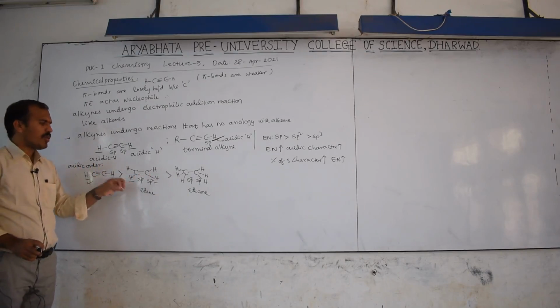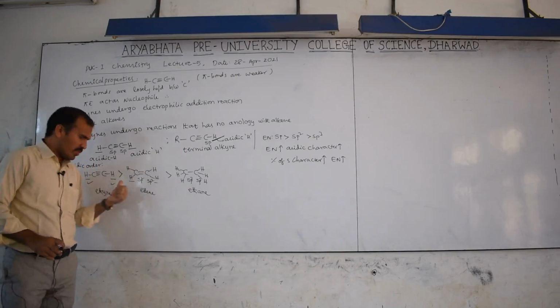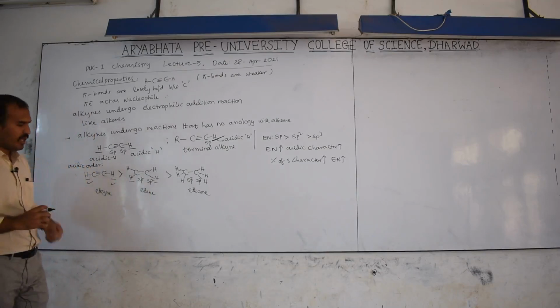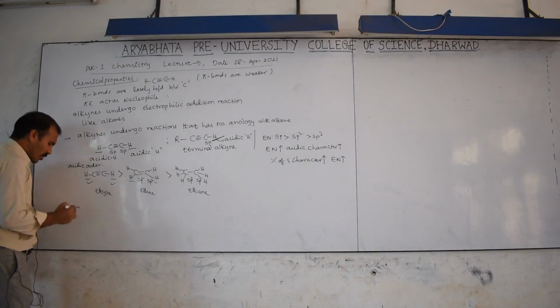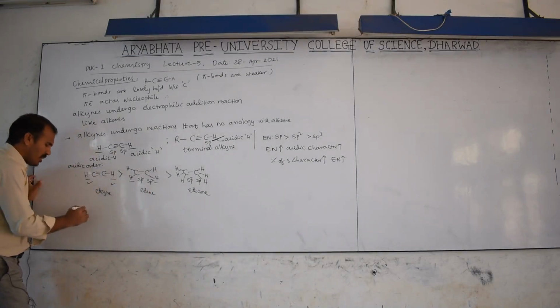These hydrogens are not much acidic, they do not react with bases, but this hydrogen reacts with base. For example, in alkynes also a comparison will be there.